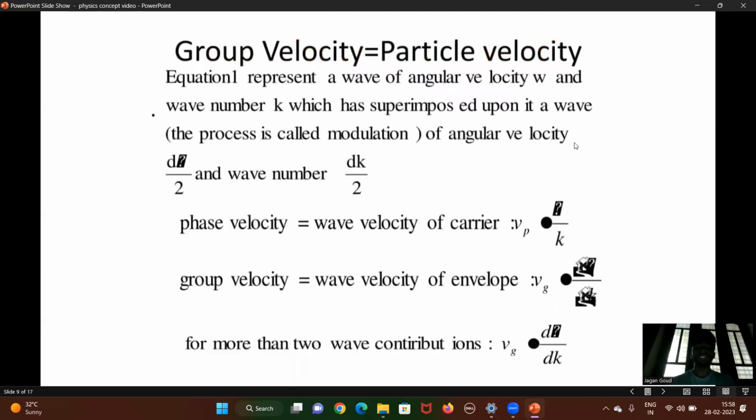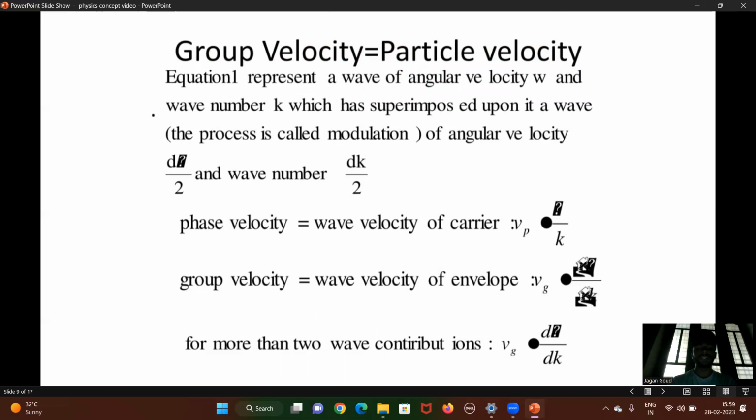Next, group velocity is equal to particle velocity. The equation represents a wave of angular frequency omega and wave number k, upon which is superimposed another wave. The process is called modulation, with angular frequency and wave number d omega by 2 and dk by 2.